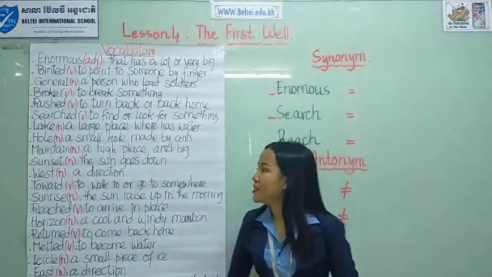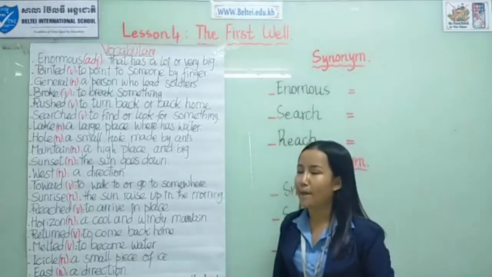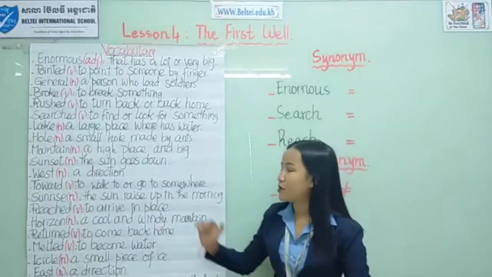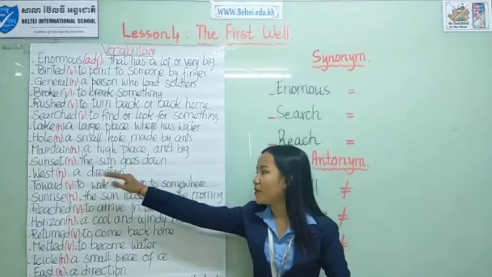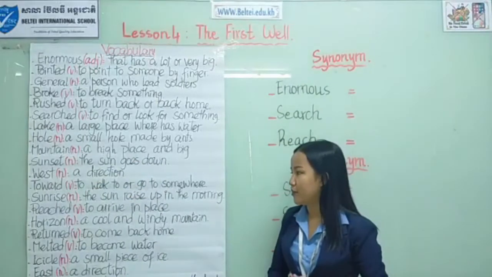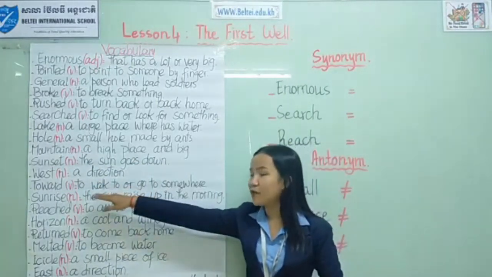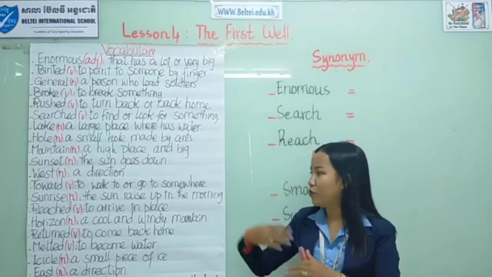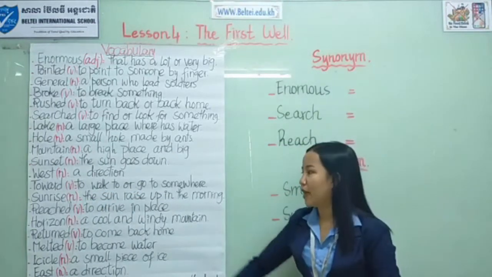Mountains. Part of speech is noun: a high and big place. Sunset. Part of speech is noun: when the sun goes down. West. Part of speech is noun: a direction. Toward. Part of speech is verb: to walk to or go to somewhere. So when you walk to somewhere or you go somewhere, it means that you go toward.